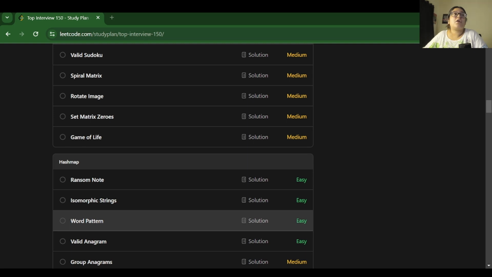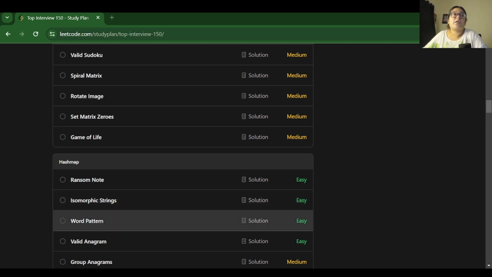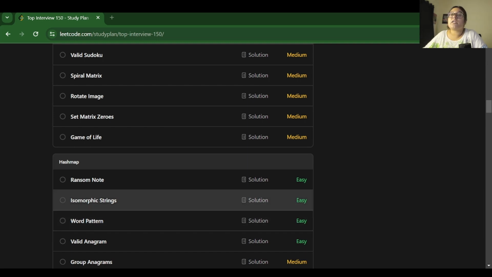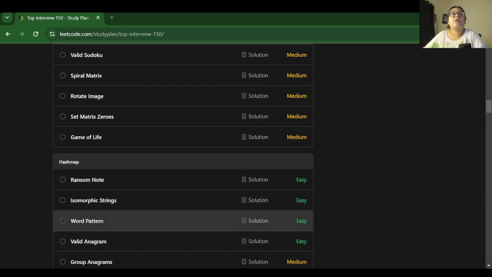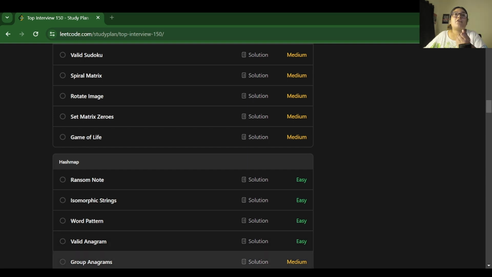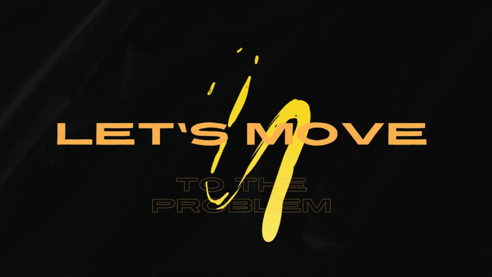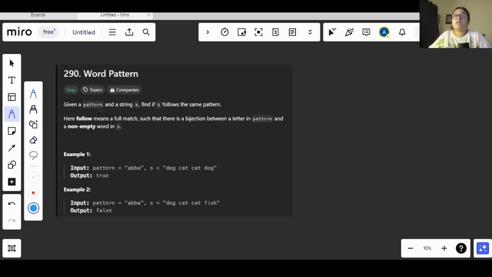Before solving this question, I'll recommend you to check this video out because Isomorphic Strings and Word Pattern are quite similar. After solving that question you will get an idea of how to solve this Word Pattern and you will find it easy. And about Ransom Note, Valid Anagram is like a replication of Ransom Note. So if you have an idea about how to solve Ransom Note, this will be easy for you to solve too. Now let's move on to the problem description and we will be solving the Word Pattern question. So let's see the problem now.